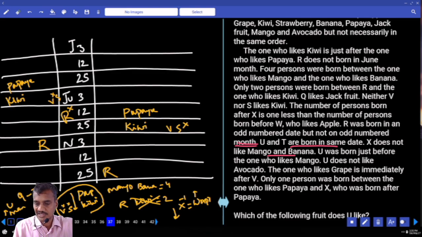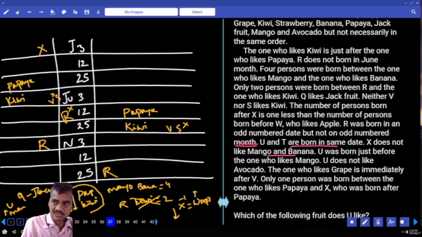The one who likes grapes is immediately after V. Only one person between papaya and X. Now between the one who likes papaya and X, how many people? There must be exactly one person. Now if you take one person between papaya and X, now papaya and X is.